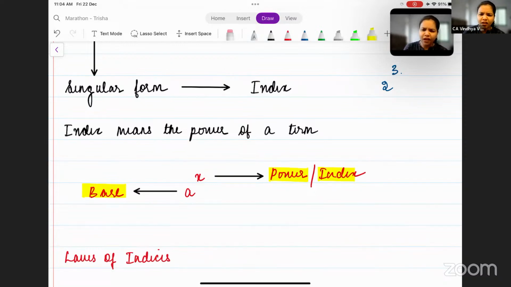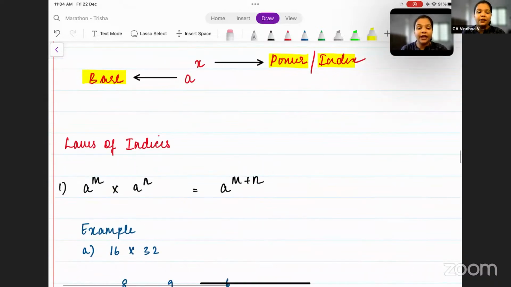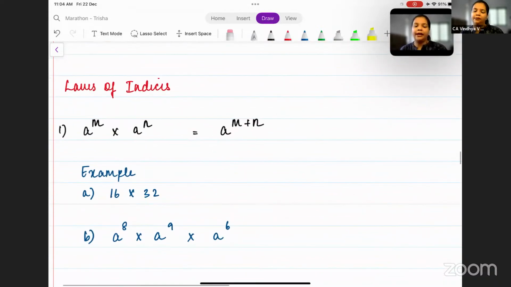Now, quickly, let's go to the laws of indices. We will take one example for each law of indices and understand. All right. So the first law. What is the first law? The first law is given as a to the power m into a to the power n. First of all, what you need to observe here is there are two terms, correct? What are the two terms? A to the power m, a to the power n. These are the two terms.